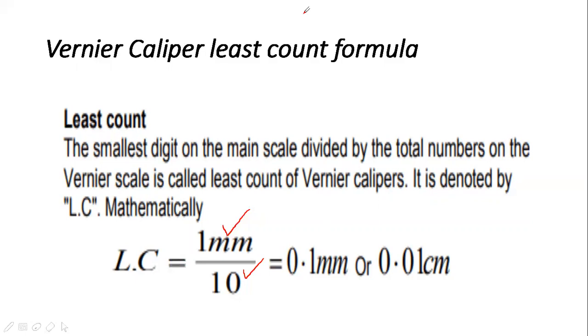So the vernier caliper is a length measuring instrument used for measuring the diameter of very small objects. Its least count can be defined as the minimum possible measurement that an instrument can measure. Least count can be obtained by dividing the pitch of the vernier caliper by the number of vernier scale divisions.